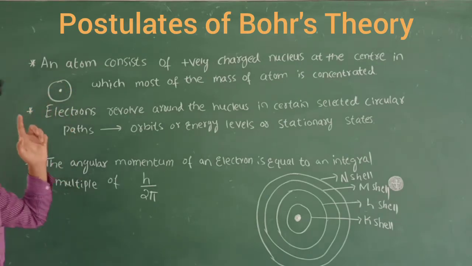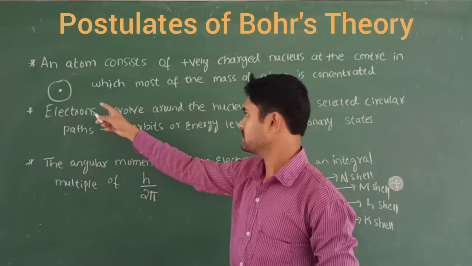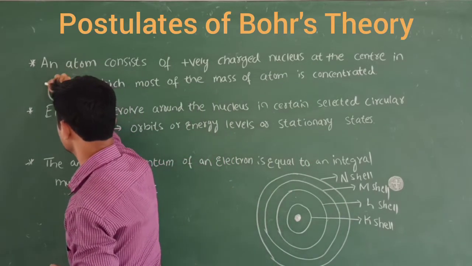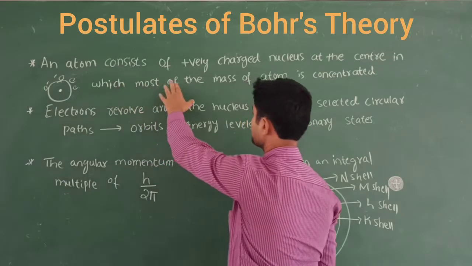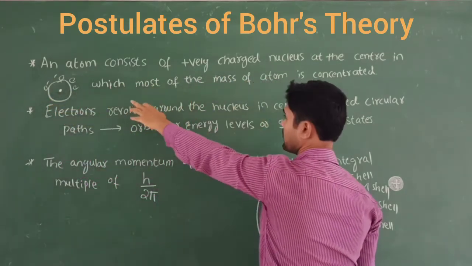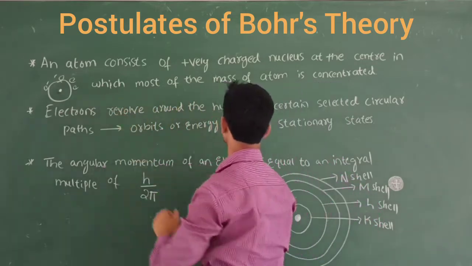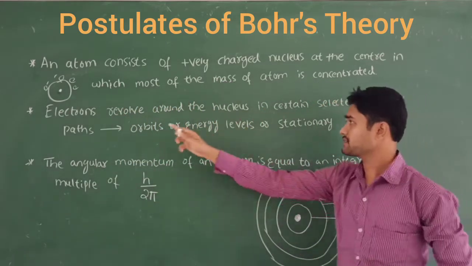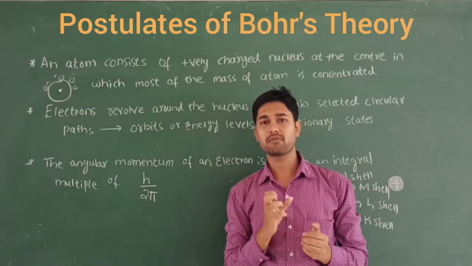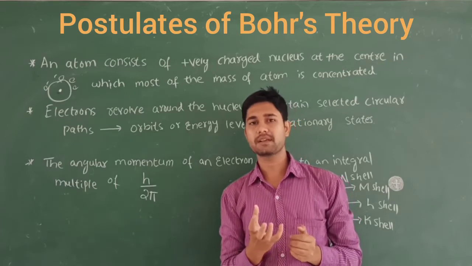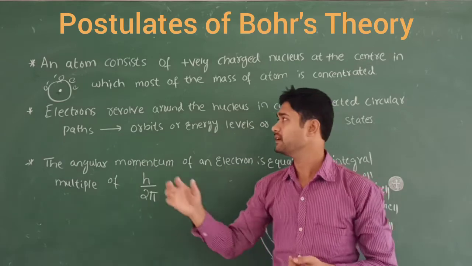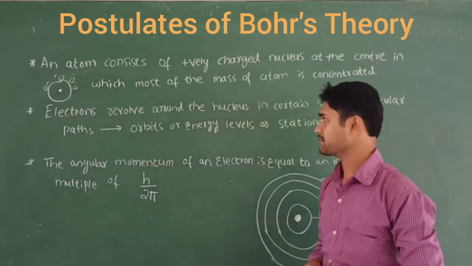The nucleus is made of positively charged particles, and surrounding the nucleus, the electrons revolve like this. So the atom consists of a positively charged nucleus at the center, in which most of the mass of the atom is concentrated. The atom is held together because of the Coulombic forces of attraction between the nucleus and the electrons revolving around it. This is called the atom.